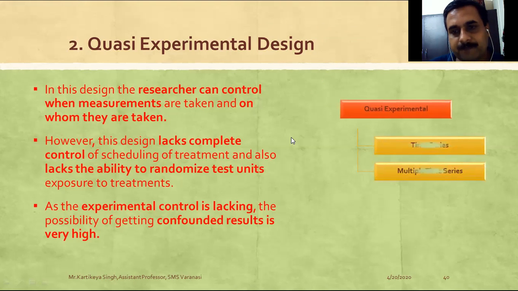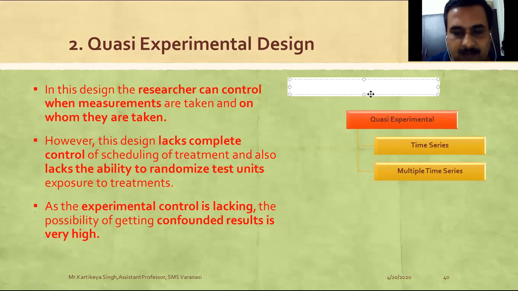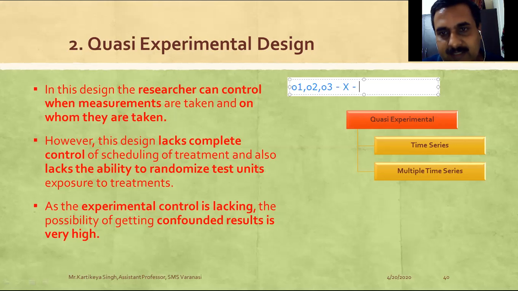So this is time series, and let's take an example. We take observation 1, observation 2, then observation 3, and after taking these three observations, we give our exposure, that is the treatment.